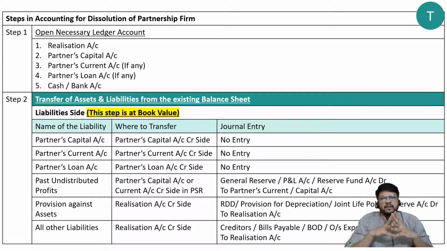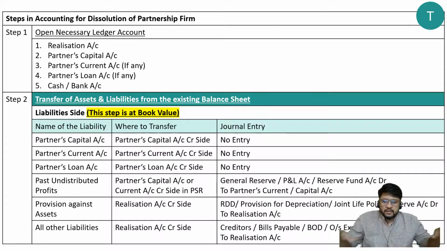Remember that particular thing. So we are in the transfer stage, first stage, and we have completed the first step. That is called open necessary ledger accounts. Now let us consider the second step. Second step is transfer of assets and liabilities from the existing balance sheet. So the problem must have given you the balance sheet before dissolution. From that balance sheet, now we are having 5 different accounts. We will transfer the entire balance sheet in any of these 5 different accounts. Maybe different items will go to different ledger accounts. So which account will go to which side? That's what we are interested in understanding. So we are now considering the second step.